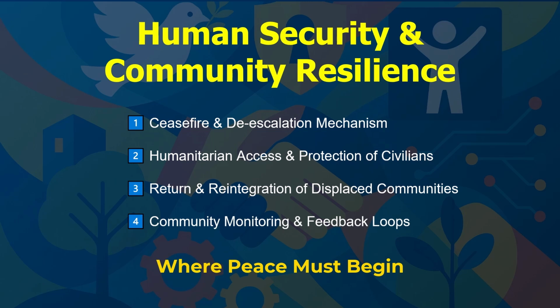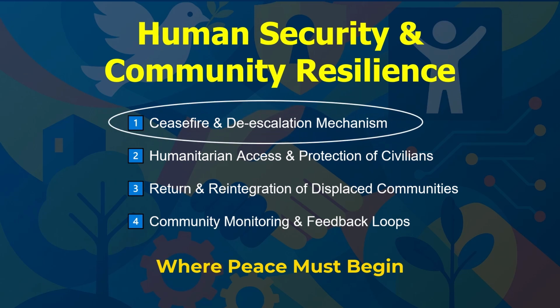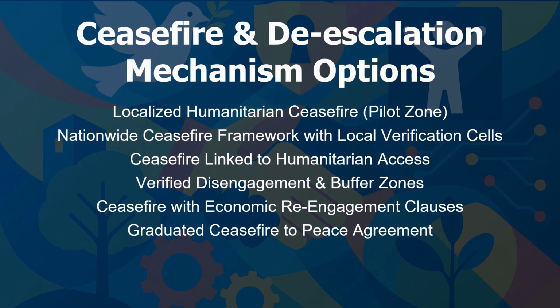These actions create the foundation on which all other peace lines depend. Through collaborative dialogue, stakeholders can explore multiple ways to resolve each issue to everyone's satisfaction. For example, the ceasefire issue could be resolved in several ways, from localized humanitarian ceasefires to nationwide frameworks with local verification cells, or ceasefires linked to humanitarian access, buffer zones, or economic re-engagement clauses.